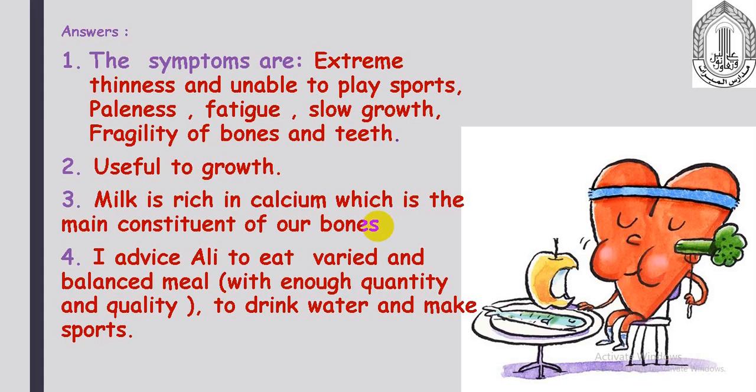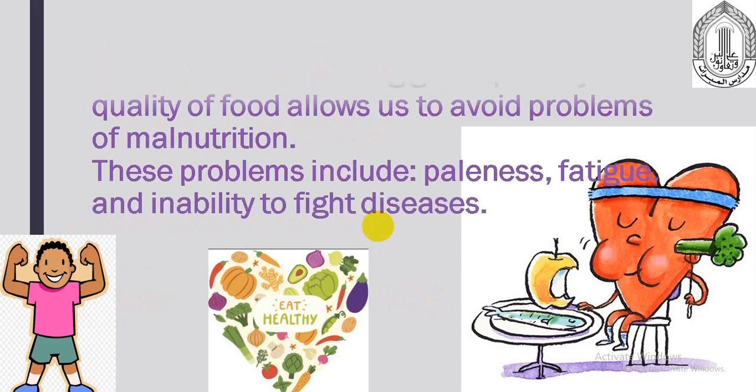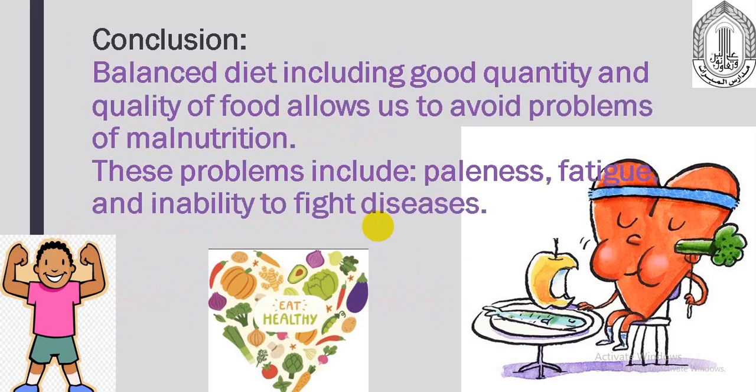What did you refer to in order to give your advice? To the definition of the balanced meal and to the food pyramid. Excellent. Now, what do we have to do now? This is our conclusion that we are going to study. A balanced diet, including good quantity and quality of food, allows us to avoid problems of malnutrition.